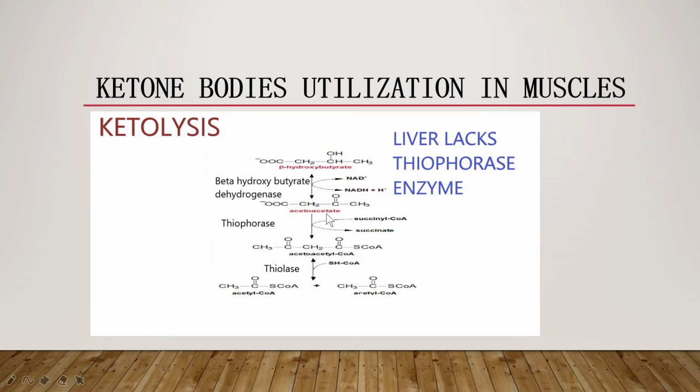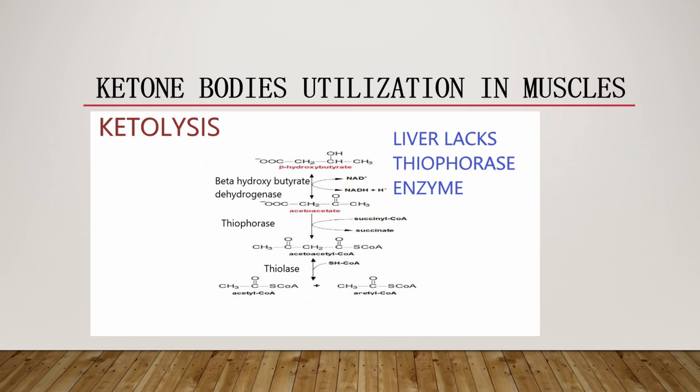In this conversion of acetoacetate into acetoacetyl CoA, the donor of the coenzyme A is succinyl CoA. Succinyl CoA will be converted into succinate, and acetoacetate will acquire that coenzyme A to be converted into acetoacetyl CoA in the presence of the enzyme called thiophorase. It's also called succinyl CoA acetoacetyl CoA transferase. The enzyme thiophorase is present only in the extrahepatic tissues, but it is absent in the liver. Hence the liver cannot undergo the ketolysis reaction.